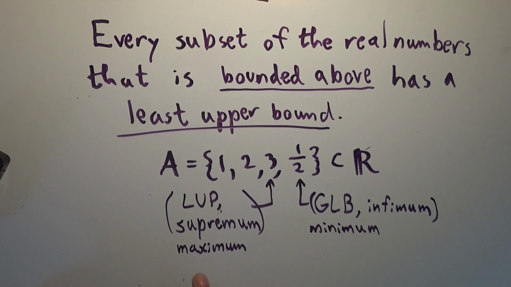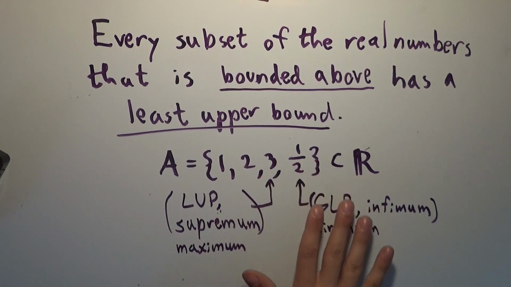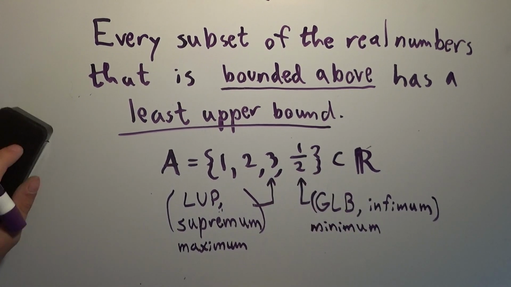It's worth noting that if a set has a maximum, and we'll cover sets that don't, then it is the least upper bound of the set, which again is the smallest number that's greater than or equal to everything in the set. Because if it's the maximum of the set, then there's no element of the set that's bigger than it. So let's delve into these terms a little bit more. I'm just giving you a particular example, but we can get a little bit more general with it.